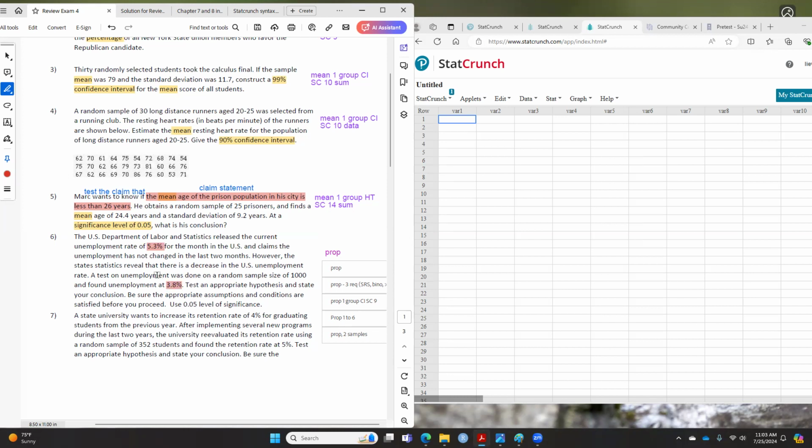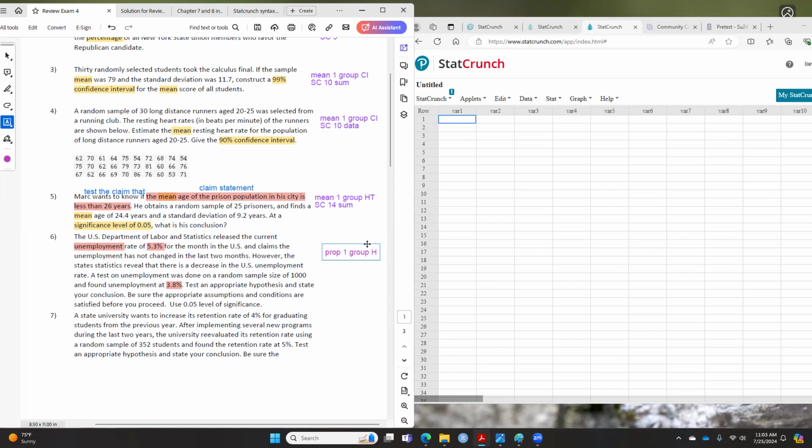And the other thing you figure out is this is talking about unemployment. So it's a categorical type. Either you are employed or unemployed, right? It's not like the age or the heart rate or something else. So it is categorical, so this is proportion in this case. Is that 1 or 2 groups? 1. This is still 1 group.